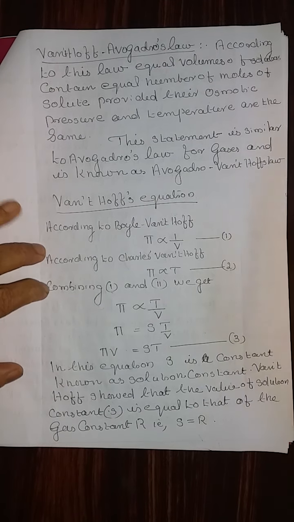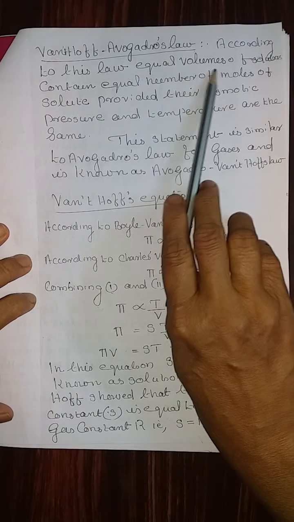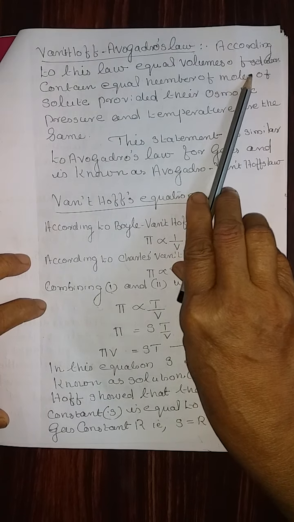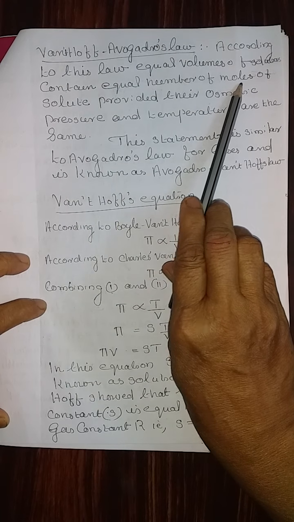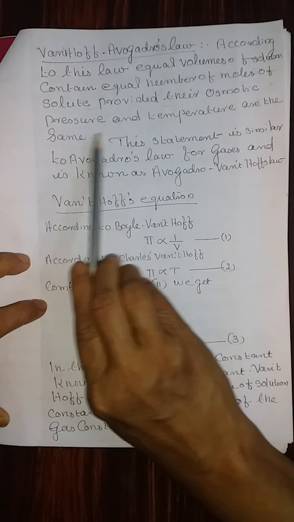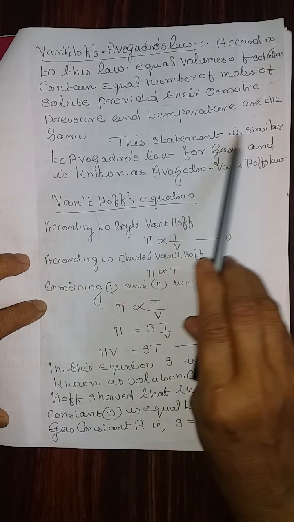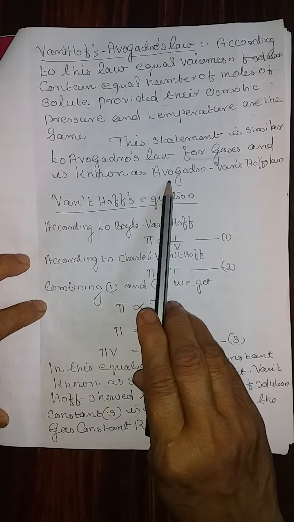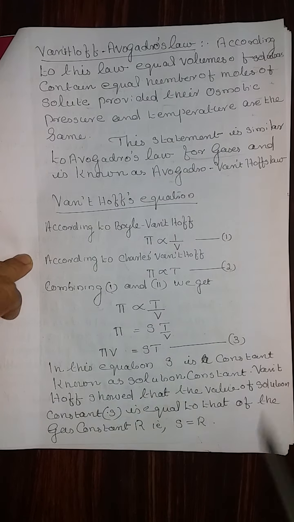Next one, Van't Hoff-Avogadro's law. According to this law, equal volumes of the solution contain an equal number of moles of the solute, provided their osmotic pressure and temperature are the same. This statement is similar to Avogadro's law for gases and is known as Avogadro-Van't Hoff's law.